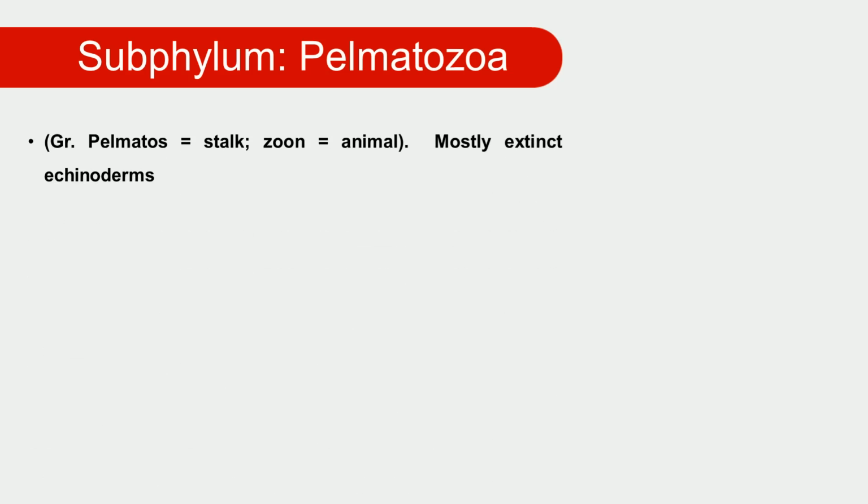But now the second group of phylum Echinodermata is the Pelmatozoa. These are stalked echinoderms, and these stalked echinoderms are put in the subphylum Pelmatozoa. Pelmato means stalk, and zoa means animal, so these animals have a stalk. Most animals belonging to the Pelmatozoa are extinct, but there are still stalked echinoderms. The body is attached by the aboral surface, or sometimes the oral surface, to a stalk, and they are connected to a substratum.